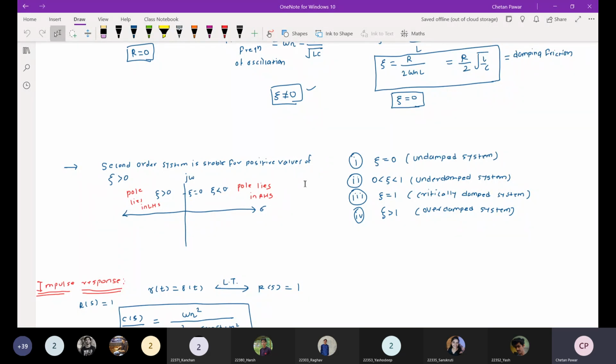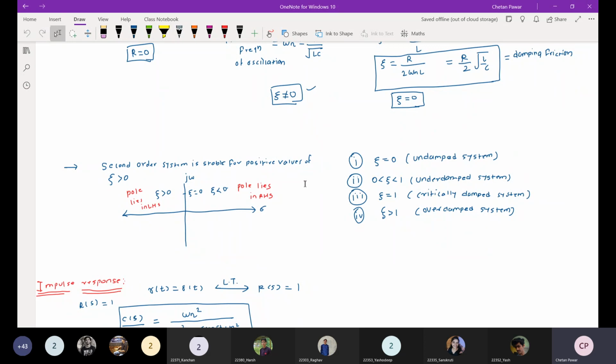Then there is the underdamped system, where zeta is between 0 and 1. That zeta is less than the required value of zeta. And what is the required value of zeta? That is equal to 1.